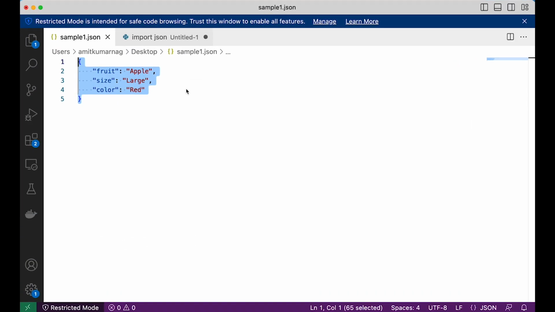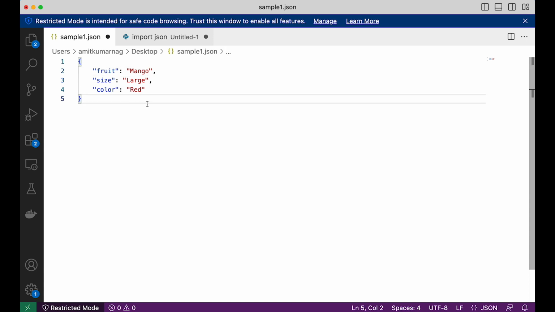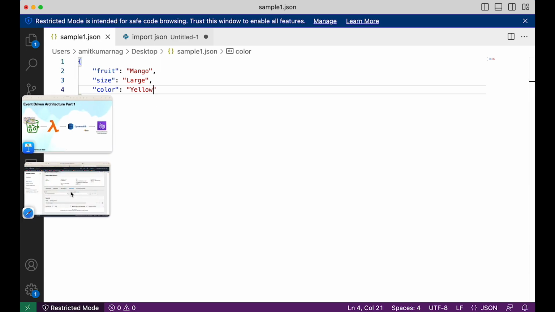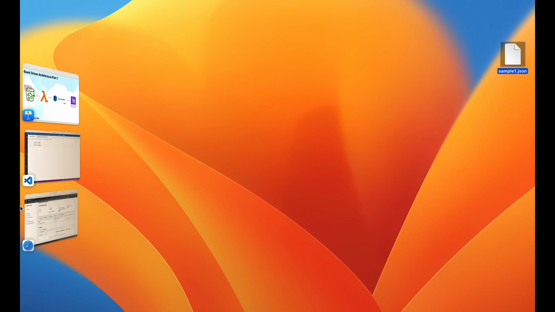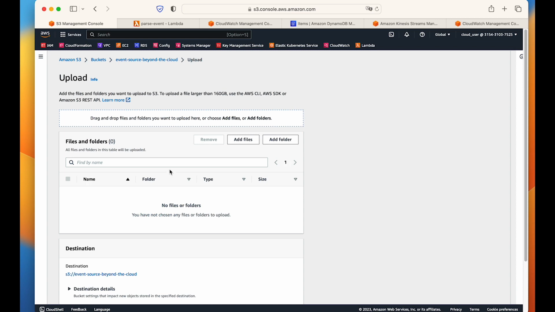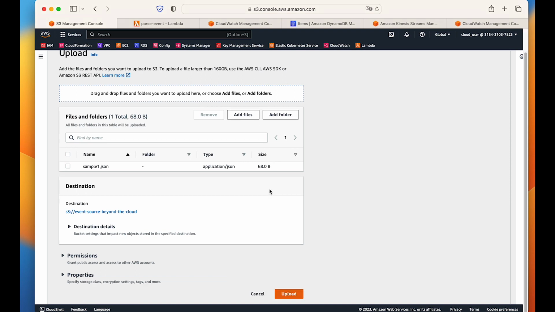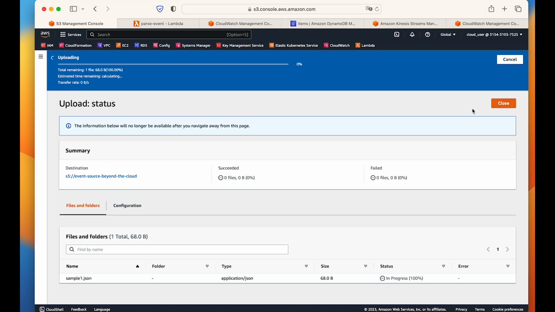First, maybe we can change this sample1.json. What we can give is maybe mango. This is fine, and the size is large and the color is yellow. Yellow is more tasty. This is fine. My sample1.json is ready. What we can do here is upload the sample1.json file into our source bucket. This is my file. I can see mango yellow. I will upload it. Let's go one by one. The upload is done.